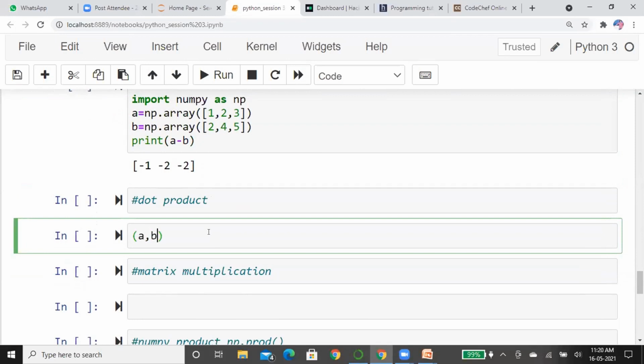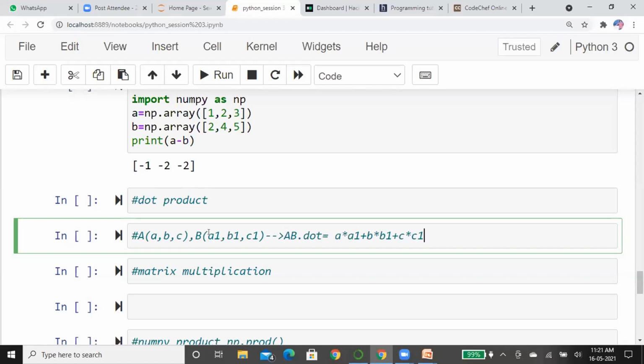Suppose a, b, c is one vector A, and a1, b1, c1 is another vector B. If you want to know the dot product of A and B, what will you get? a into a1 plus b into b1 plus c into c1.